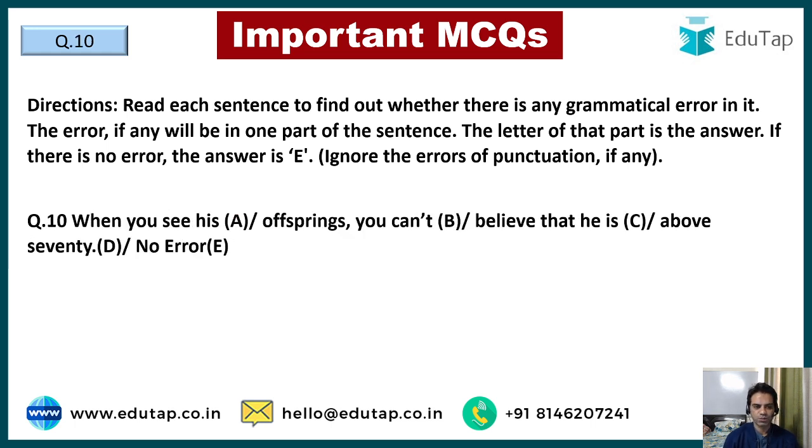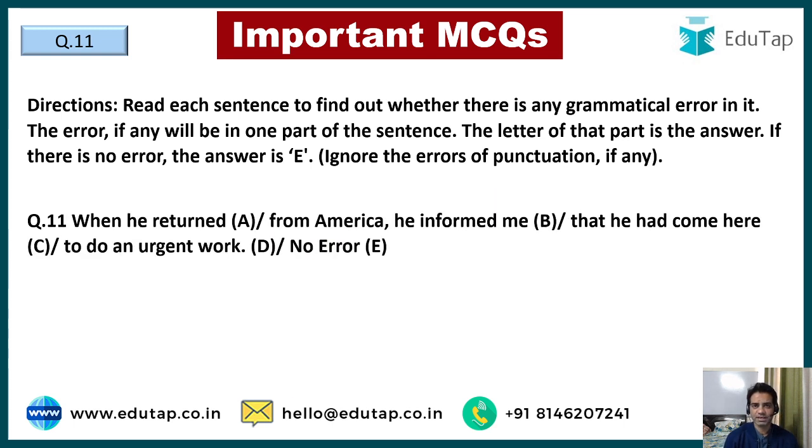Now question number 10, guys. When you see his offsprings, you can't believe that he's above 70. Now, the error is, guys, similarly, offspring is not made into plural. Offspring is a word which is used as offspring in singular and plural both forms, like hair, right? Hair is not made into hairs. You have very long hair. So similarly, she has no offspring, and when you see his offspring is never written as offsprings, right? So that was the erroneous part here.